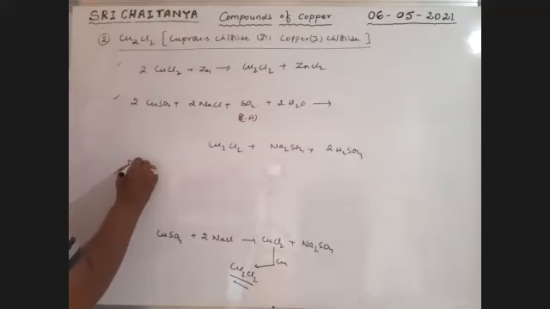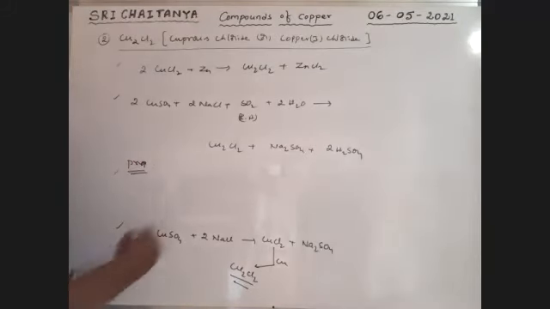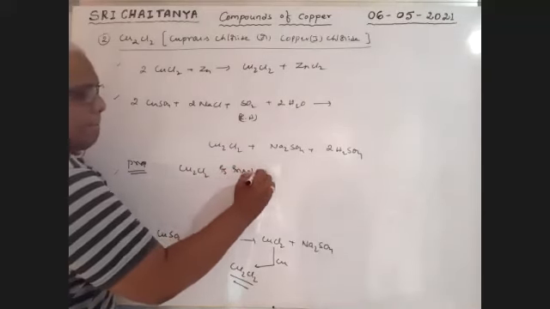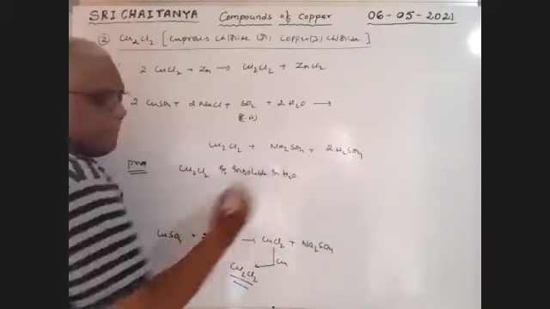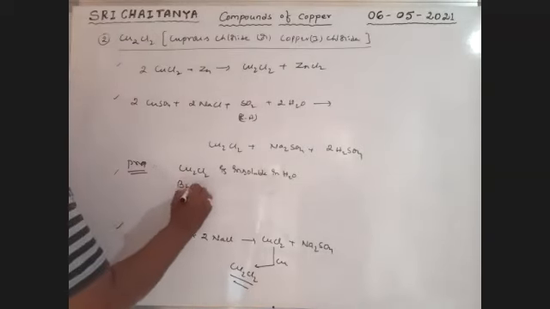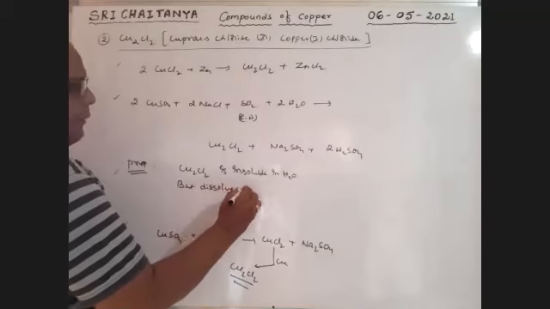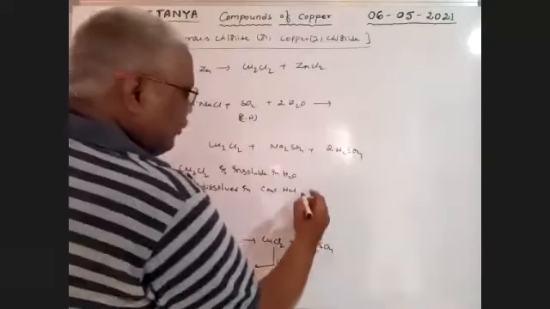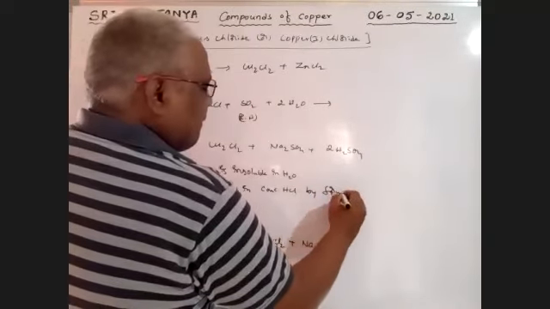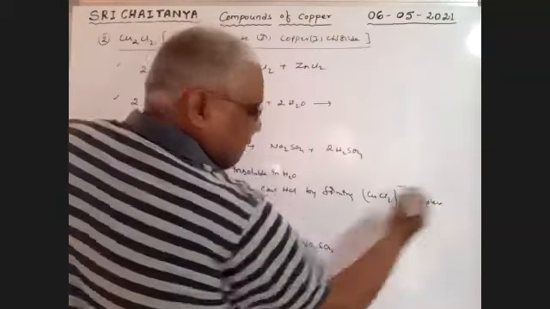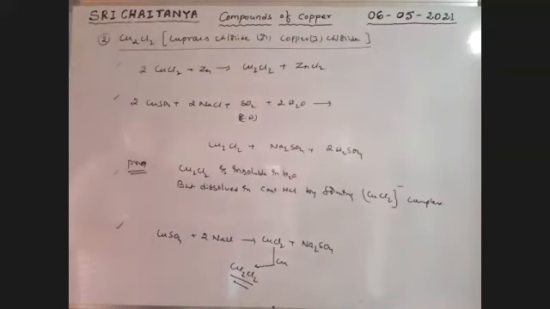Properties. Cu2Cl2 is insoluble in water, but dissolves in concentrated HCl by forming a complex. Already we know, we wrote it, by forming the CuCl2 minus ion complex.